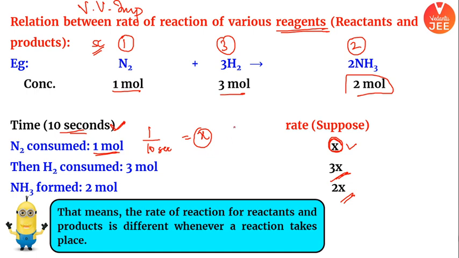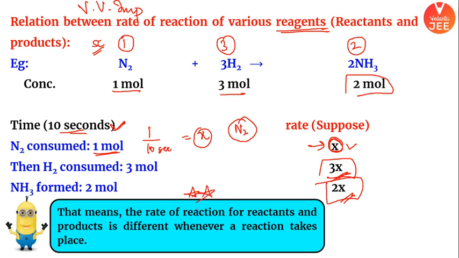If I talk about nitrogen, I assume 1 mole got consumed in 10 seconds and the rate is X. For hydrogen, 3 moles are getting consumed in 10 seconds, so the rate will become thrice of that, 3X. And 2 moles of ammonia are produced in 10 seconds, so it is 2X. But from here, can I say a very important point?